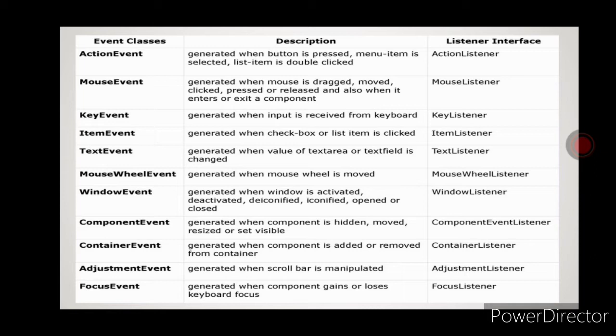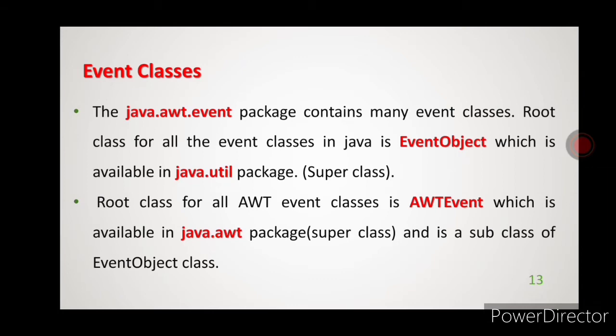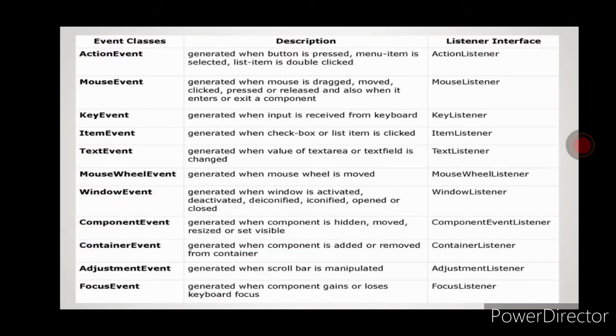These are the event classes available in java.awt.event, and the corresponding listener interface is also given.